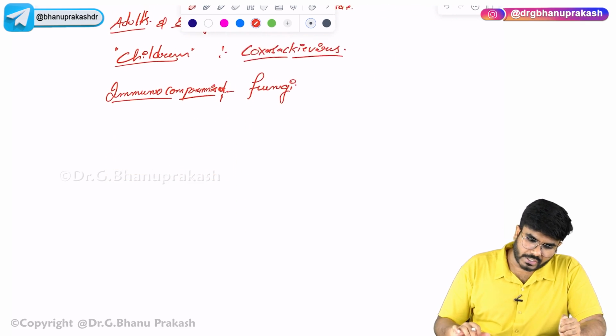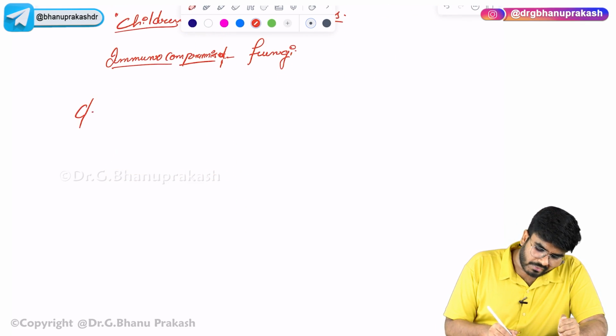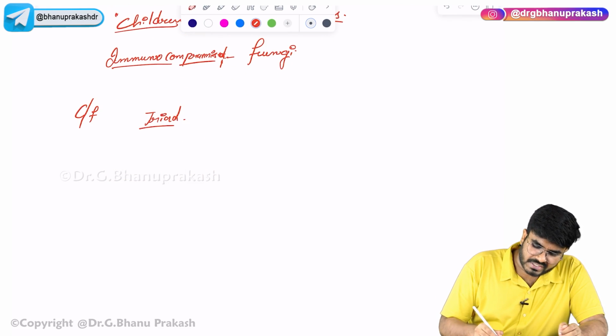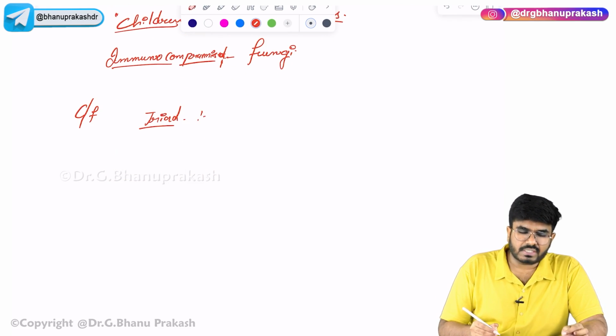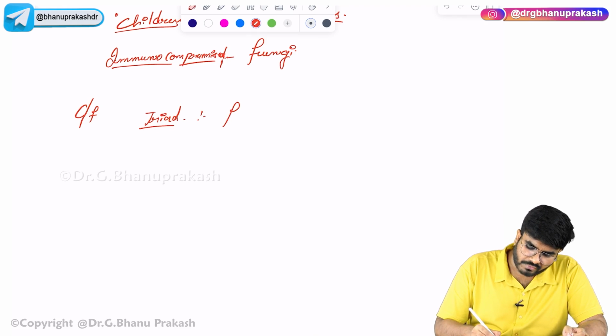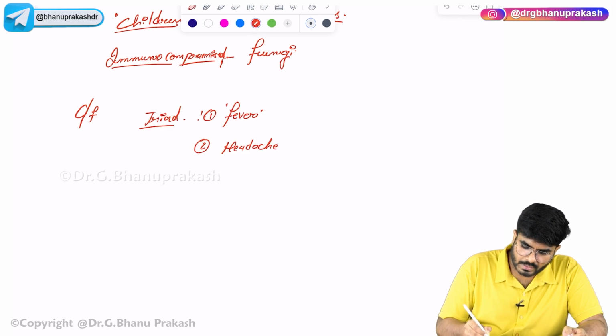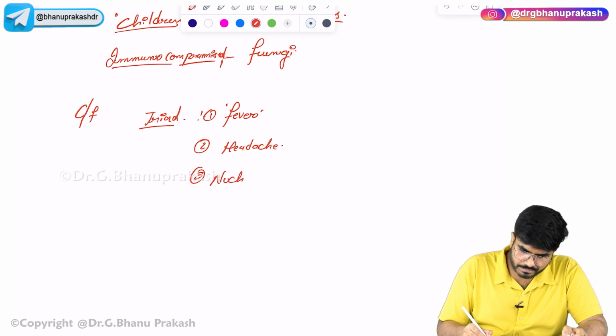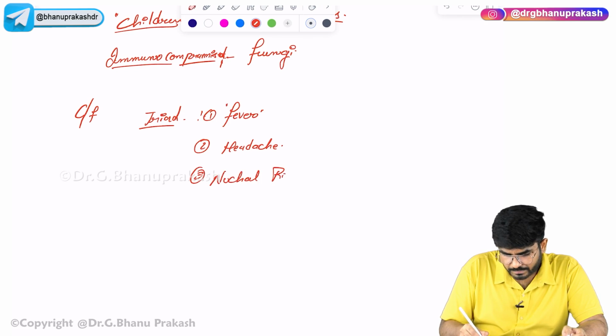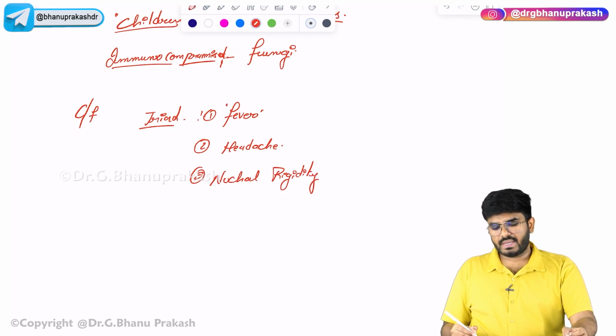If someone is having meningitis, what are the clinical features that are going to be seen? The patient is going to have a triad of symptoms. What are the three things involved in this triad? The patient is going to have fever, headache, and nuchal rigidity.